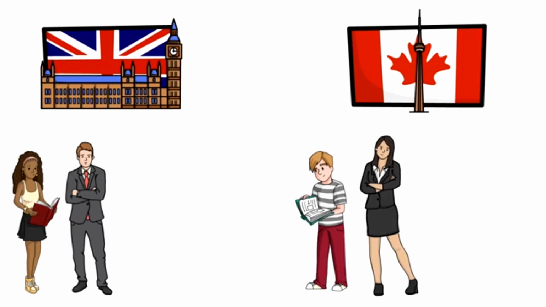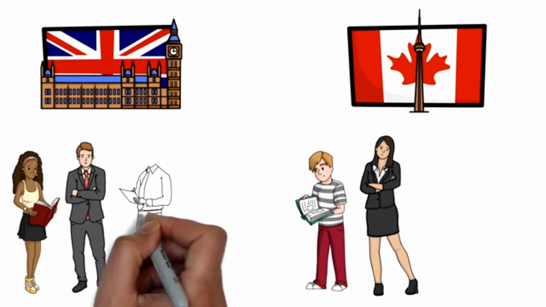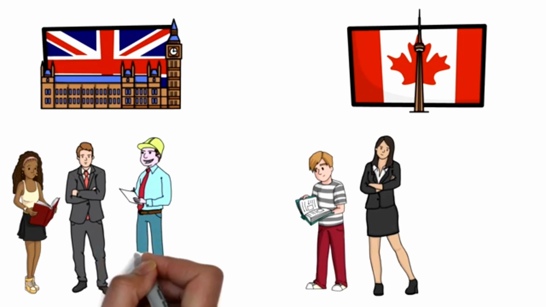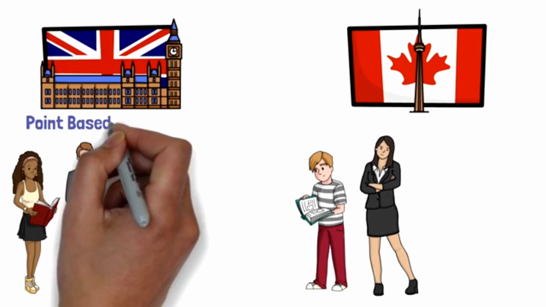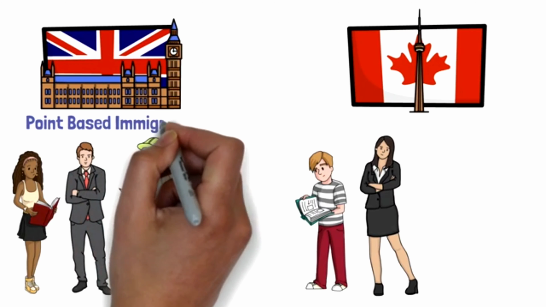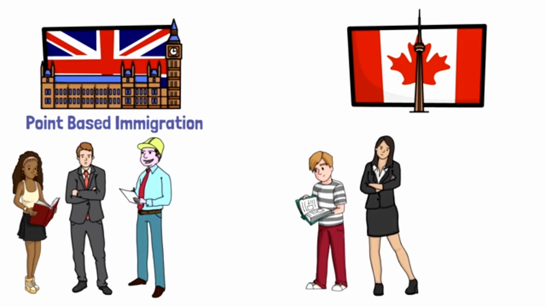There are different kinds of visas for refugees, on humanitarian backgrounds as well. But more importantly, I want to talk about these visas for skilled workers. After Brexit, UK announced that it would change its immigration system to a point-based immigration system, which is actually inspired from Canada and Australia, which means that they would also provide points based on various factors such as your age, education, work experience, and many other factors as well.